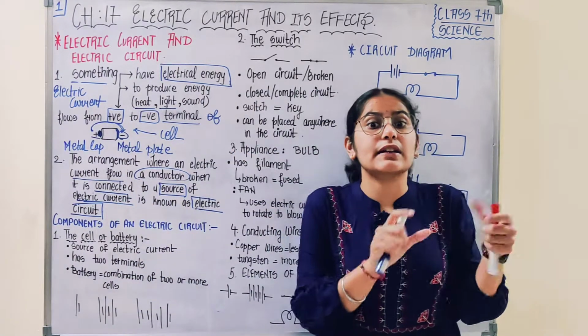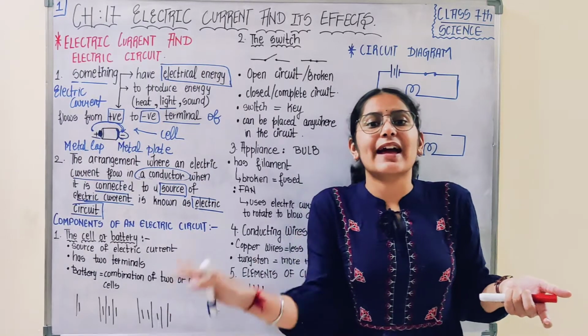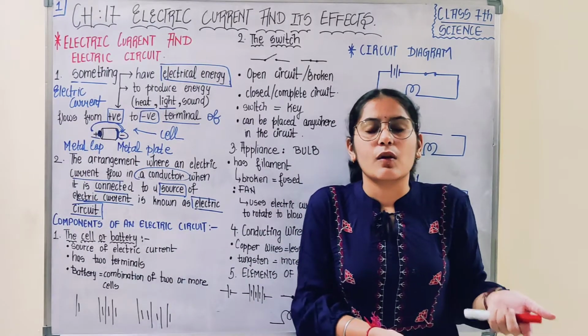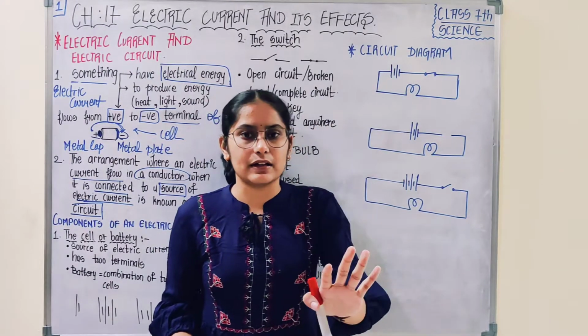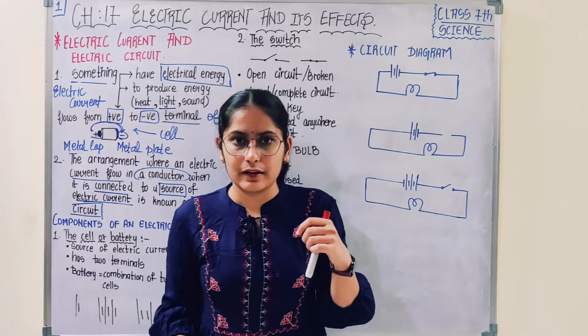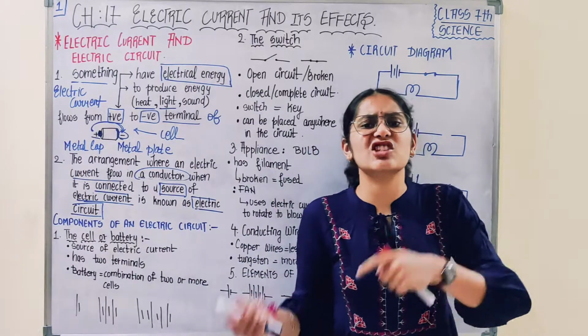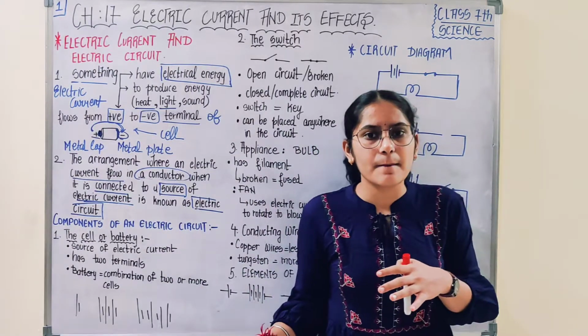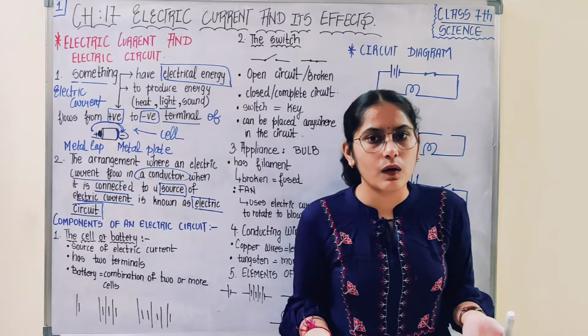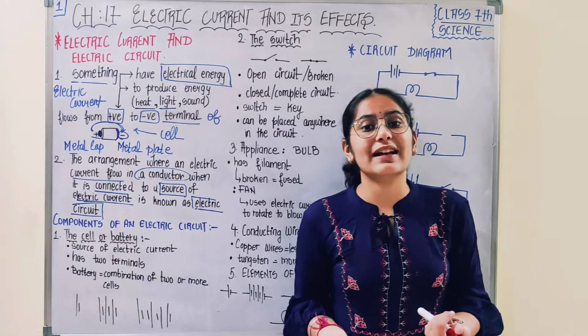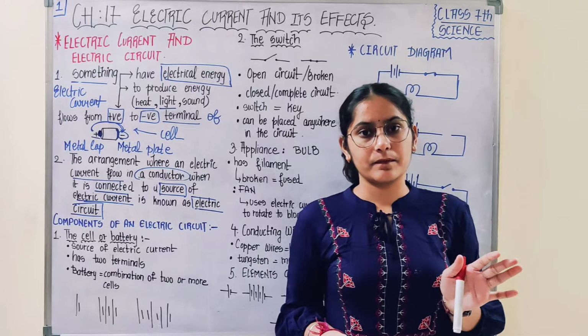Non-conductor means not having the property of a conductor. What is a conductor able to do? It is able to allow electric current through itself. A non-conductor does just the opposite of the conductor. A conductor allows electric current, so a non-conductor won't allow it. A non-conductor is also known as an insulator.